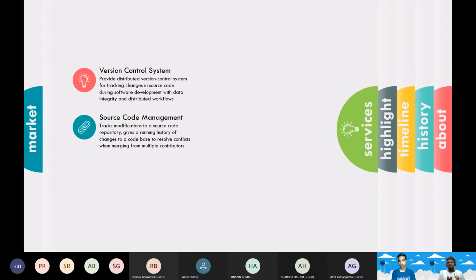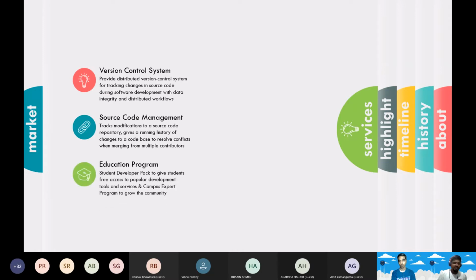And also source code management. I guess all of you know what GitHub does. GitHub stores our code and helps us to collaborate. It tracks the modifications and the differences in a source code repository and gives a running history of what changes were made over time to a code base, to resolve conflicts, to give pull requests. What is a pull request? You will get to know while doing the activity. And also GitHub has an education program. You can apply to the GitHub Student Developer Pack.